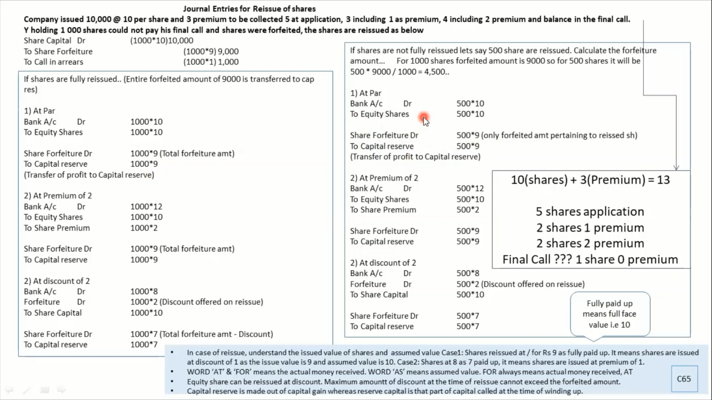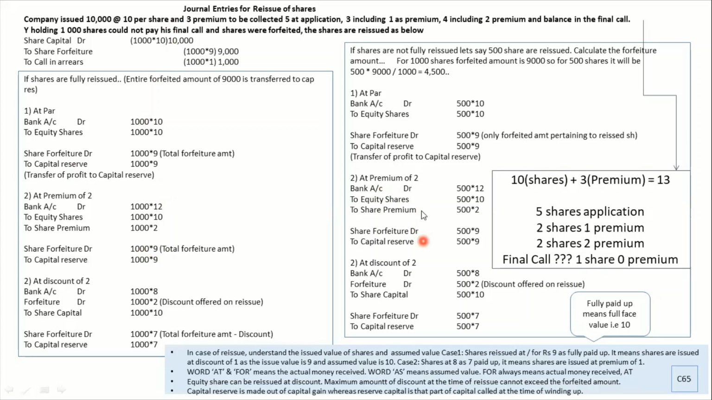Over here, it is partly reissue. They plan to reissue only 500 shares at par, 500 into 10. Over here, fully reissued. Only difference would be in the capital reserve. If it is at premium, what happens? You are getting more 2 rupees or 3 rupees. So bank account debit to equity share to share premium, and immediately you have to transfer this to reserves over here.